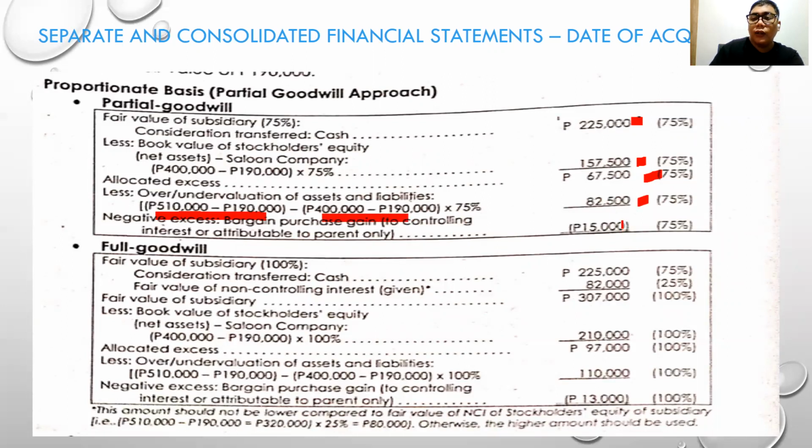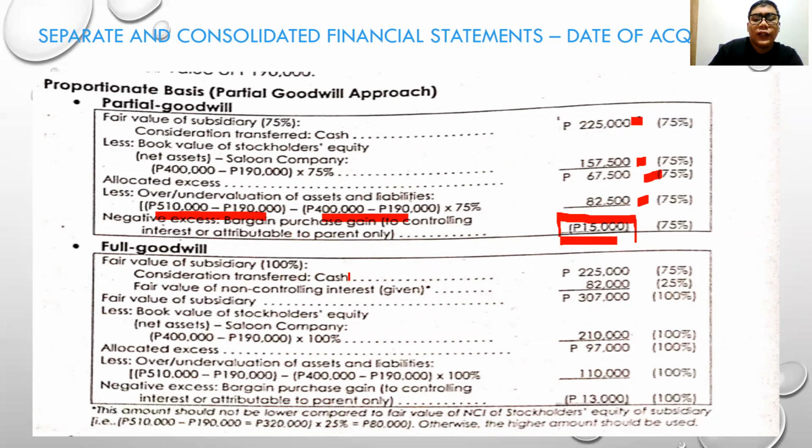So this is larger, so there is a negative goodwill, or what we call a bargain purchase gain. The bargain purchase gain is attributable to the controlling interest or the parent only. None belongs to the non-controlling interest.